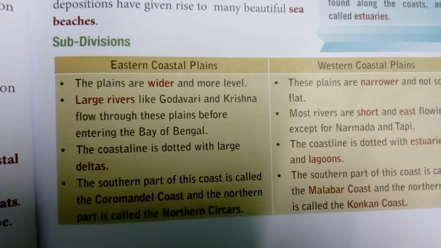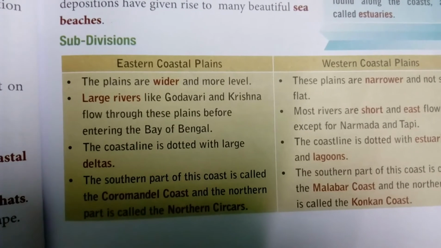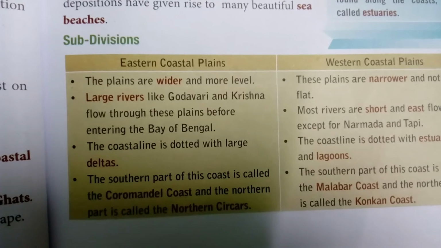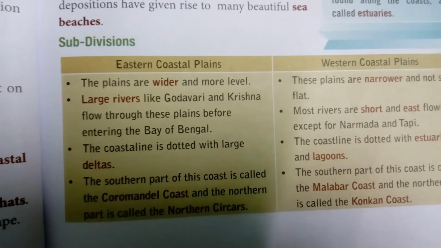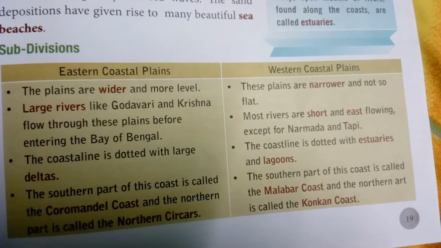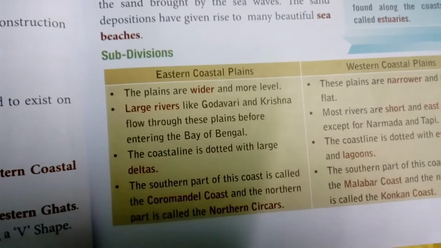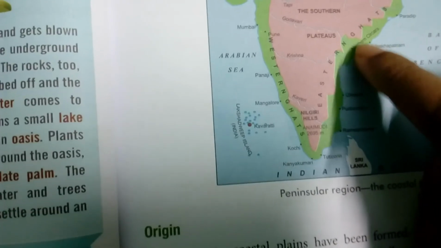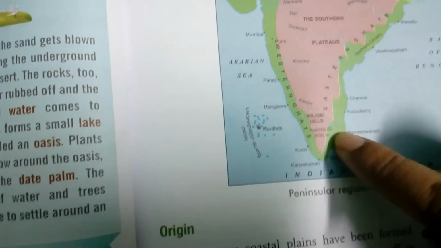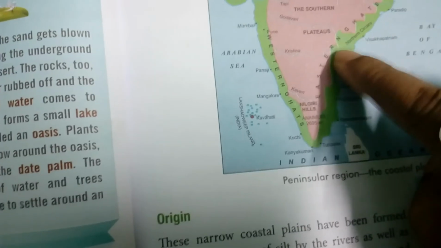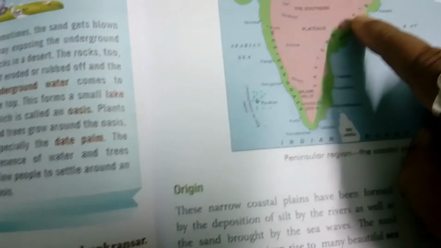The southern part of the eastern coast is called the Coromandel coast, and the northern part is called the Northern Circars. The southern part of the western coast is called the Malabar coast, and the northern part is called the Konkan coast. So here I am showing, in the eastern coastal plain, the Northern Circars and the Coromandel coast.